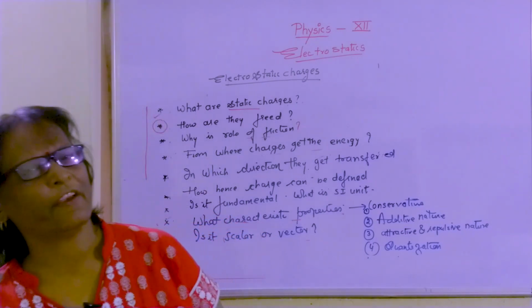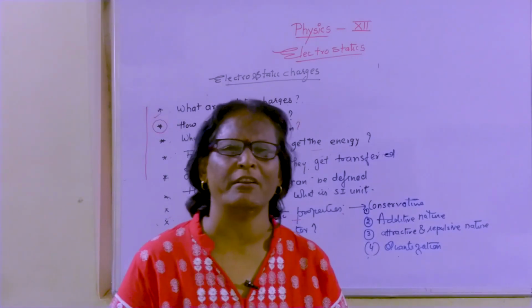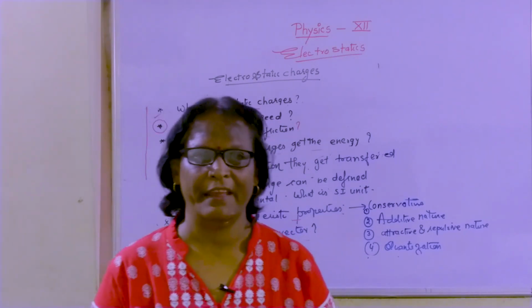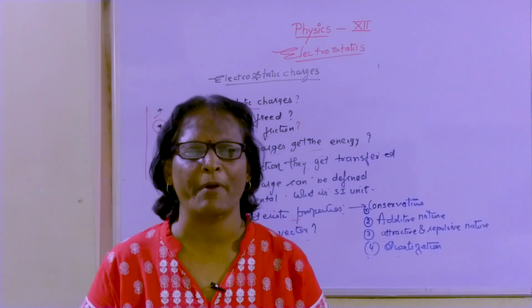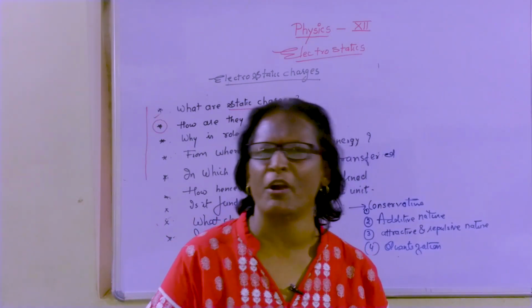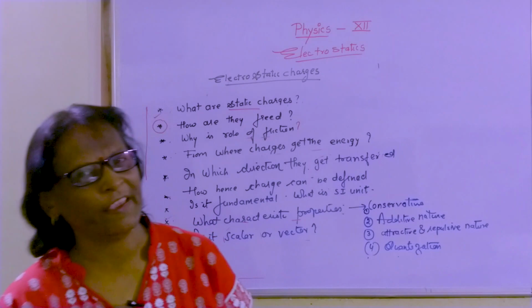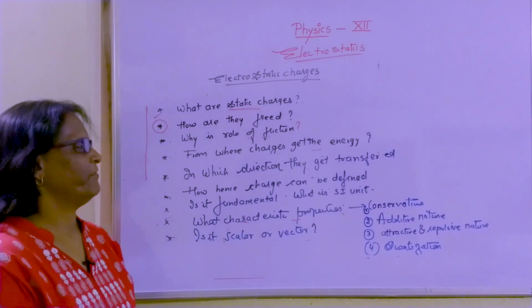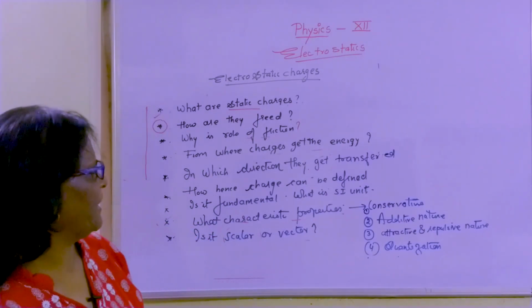Hence, when the electrons and the nuclear part of the atom start to show these additional properties of attraction and repulsion, when they start to respond with attraction and repulsion, we can say that we have defined charge.